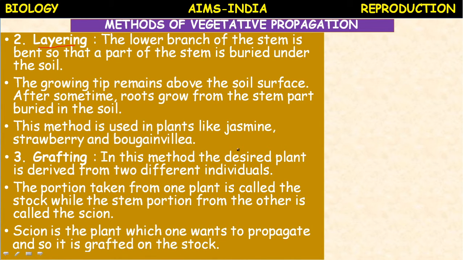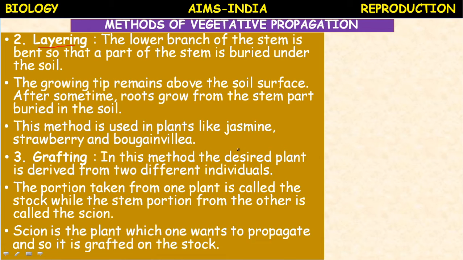Scion is the plant which one wants to propagate, and so it is grafted on the stalk. Scion is also called graft. It shows the special, desired characters.